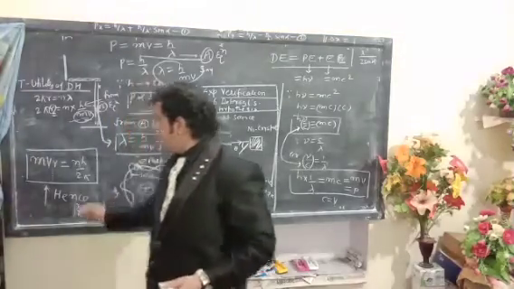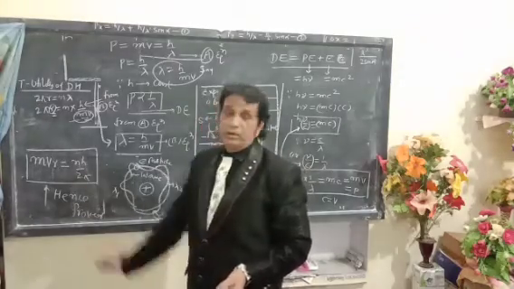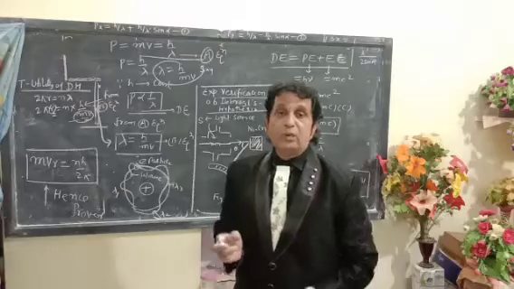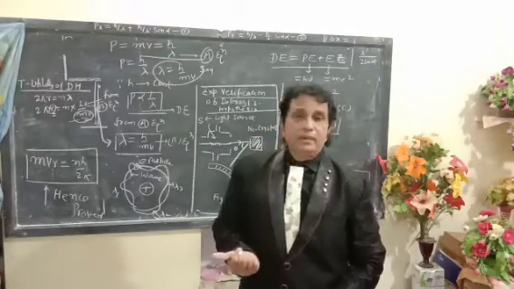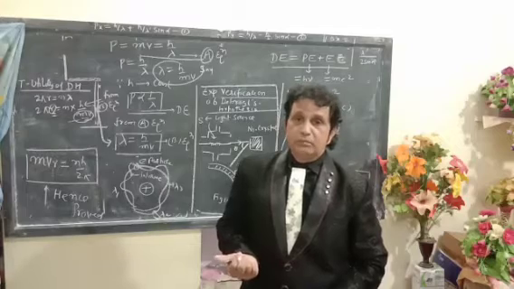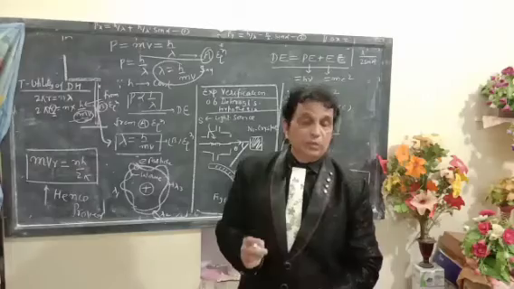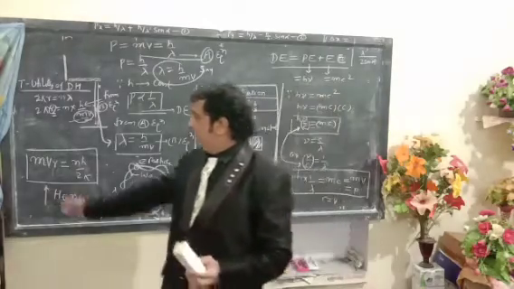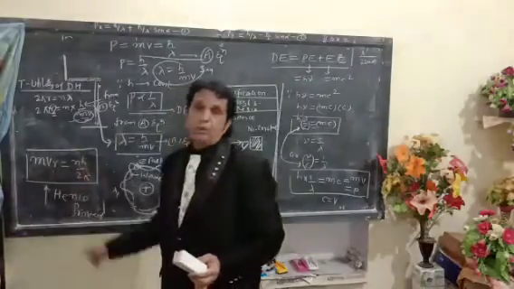This mathematical expression is stated by Bohr's atomic model theory, the hydrogen atomic model theory. It was the fundamental postulate in Bohr's atomic model theory that when the electron moves around the nuclei, the angular momentum will be equal to a multiple integer of h upon 2 pi.